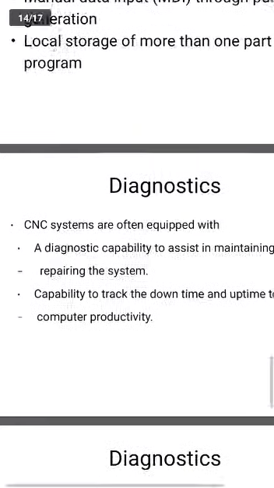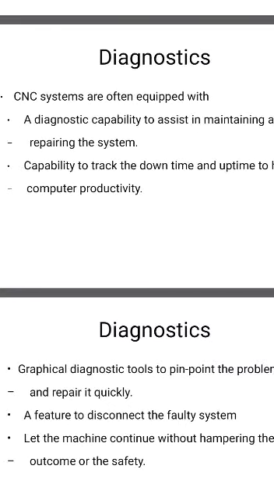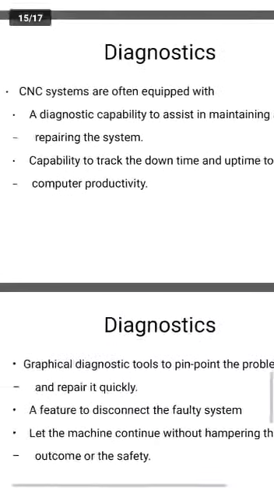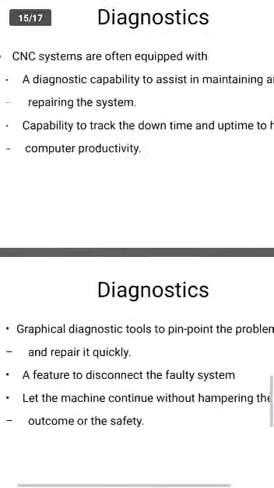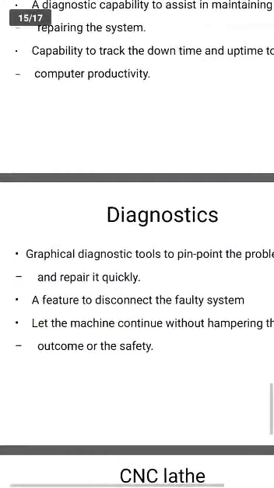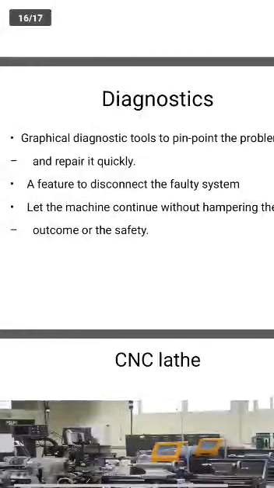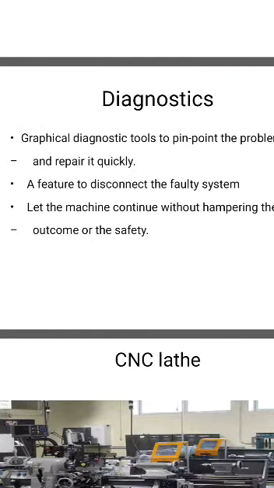Next one is diagnostics. So what is this diagnostic? CNC systems are often equipped with a diagnostic capability to assist in maintaining and repairing the system. Capability to track down the uptime, help the compensation. Next, graphic diagnostic tools to pinpoint the problem and repair it quickly. A feature of disconnection of faults of the system lets the machine continue without hampering the outcome of the software.